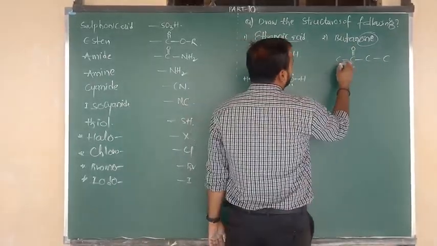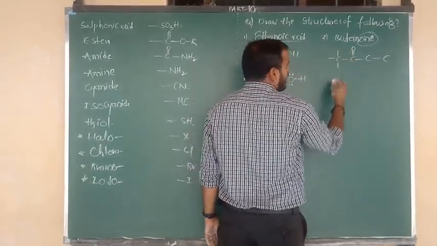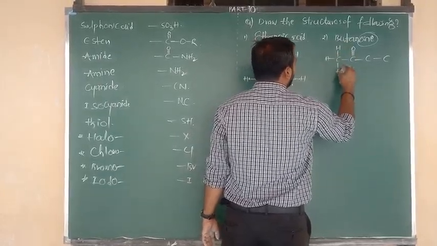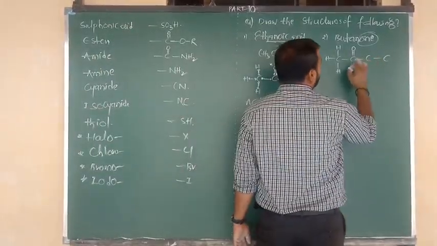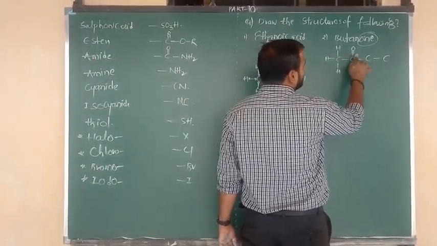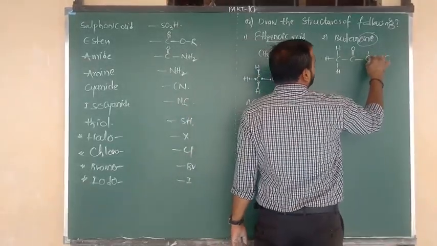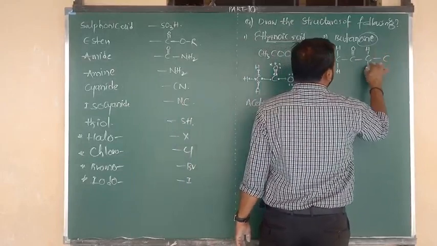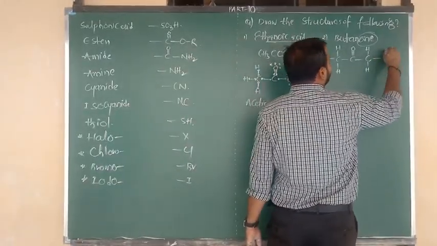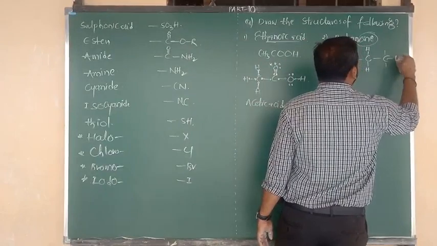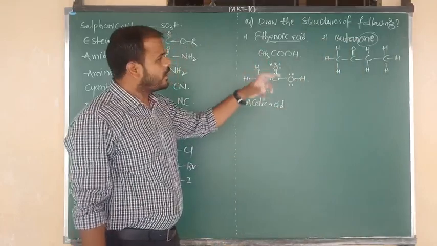Now let me write the hydrogens. Carbon contains a total of 4 bonds. The first carbon has 1 bond connected to carbon, so for the remaining 3 we write hydrogen. Next, this carbon contains 4 bonds: 1, 2, 3, 4, so we don't need to write hydrogen. This carbon contains 2 bonds, so for the remaining 2 we write hydrogen atoms, total 4. The last carbon contains only 1 bond, so we write 3 hydrogen atoms. That is the structure of 2-butanone.